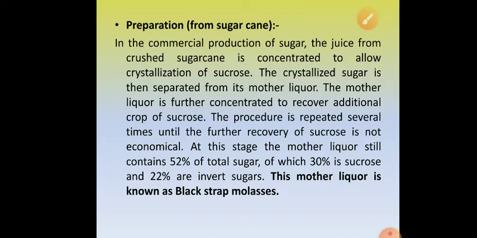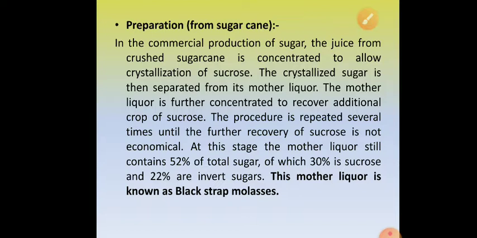How do you get blackstrap molasses? How is it prepared? In the commercial preparation of sugar, juice from the crushed sugarcane is concentrated to allow the crystallization of sucrose. The crystallized sugar is then separated from the mother liquor. The mother liquor is further concentrated to recover an additional crop of sucrose. The procedure is repeated several times until further recovery or crystallization of sucrose is not economical. It becomes costly then.